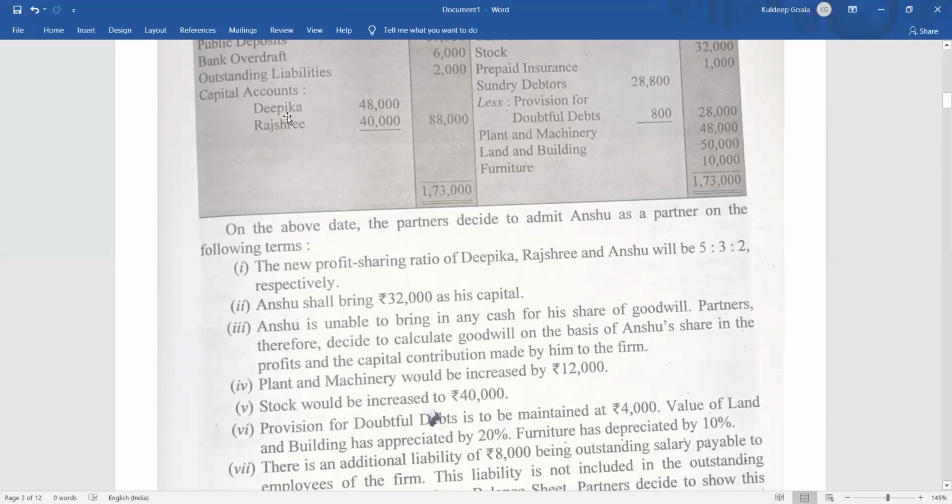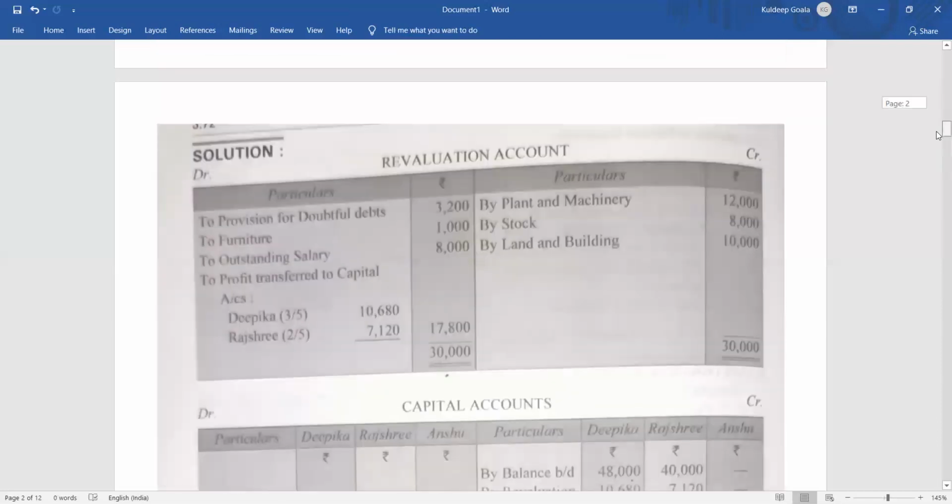Deepika 48,000, Rashri 40,000, right? So it is the value. Now what you will find out today, the value is not 48,000 and 40,000. It is the old value. Today the value will be after adding reserve, after adding revaluation profit, or after deducting losses, or after deducting revaluation loss. So there is no revaluation loss, nothing else. Only revaluation profit was there. So we'll add it along with this capital. We are going to add revaluation profit and find out what is the capital value today.